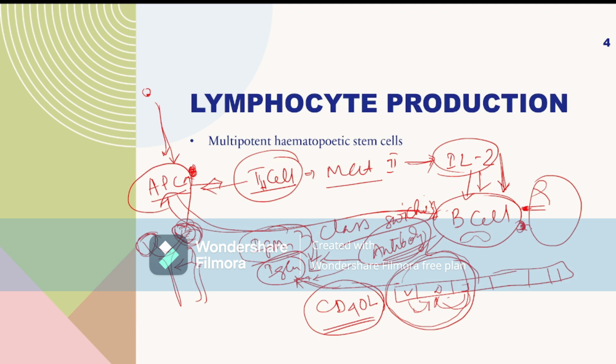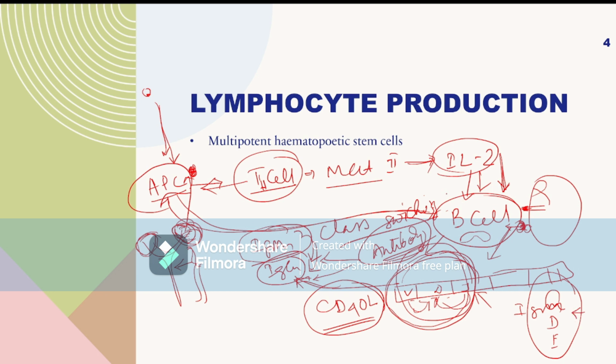These CD40 ligands stimulate the B cell to produce some enzymes and make the VDJ genes undergo permutation and combination, producing antibodies like IgM, IgG, IgD, IgE, or different types of immunoglobulin.